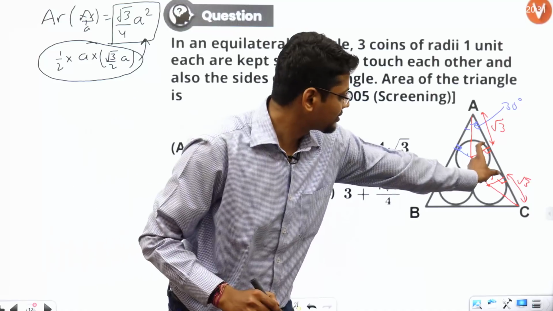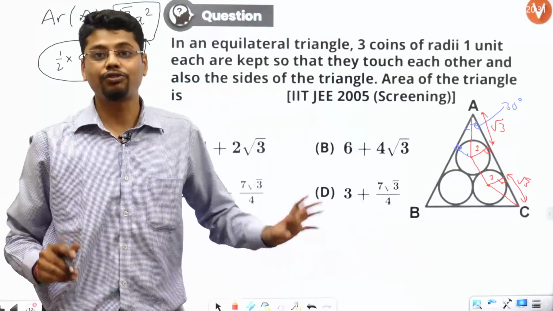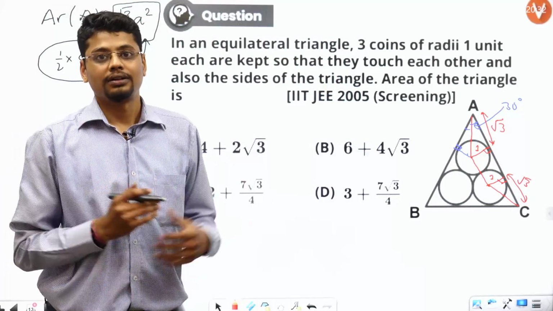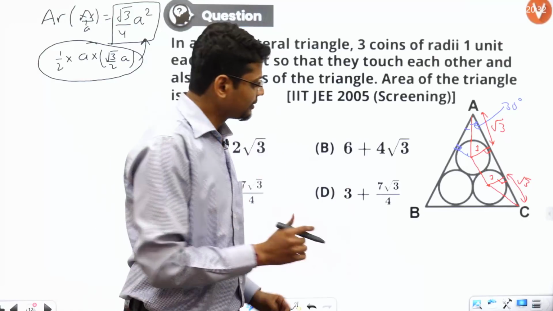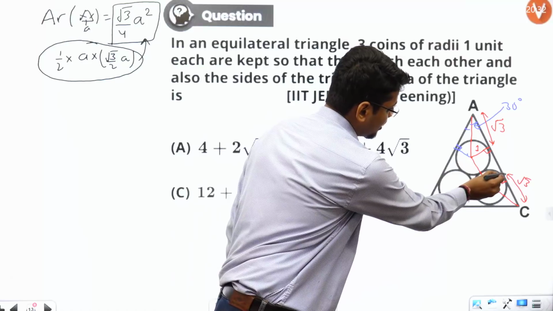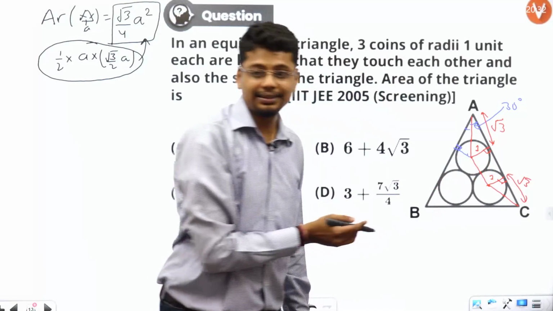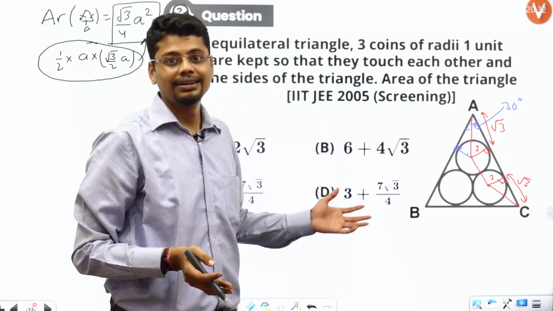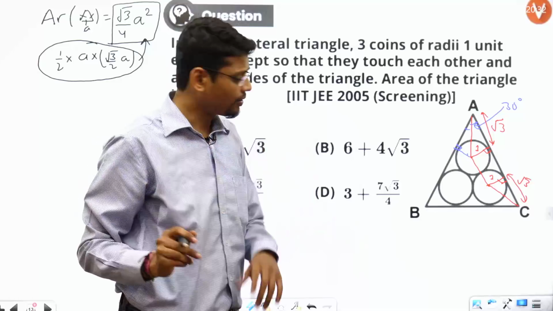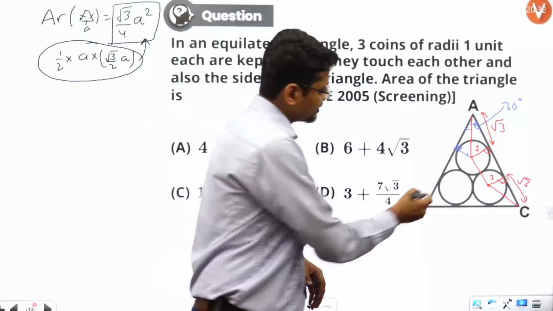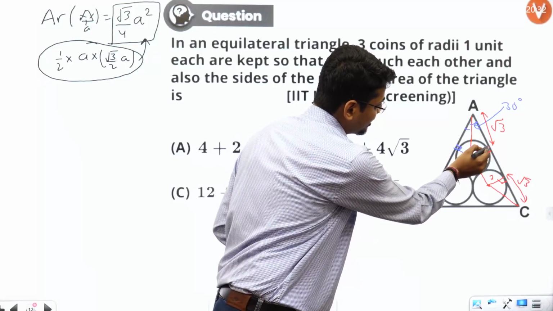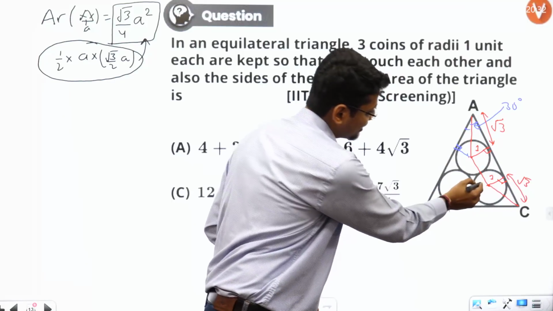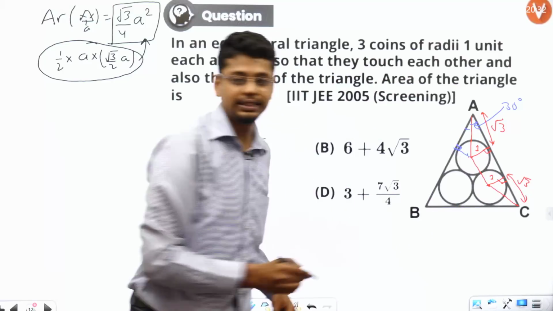Now what about this segment? It remains to find the side of this equilateral triangle. Observe carefully. This is a parallelogram, in fact a rectangle. How? This line segment is perpendicular to AC, and this line segment is also perpendicular to AC.